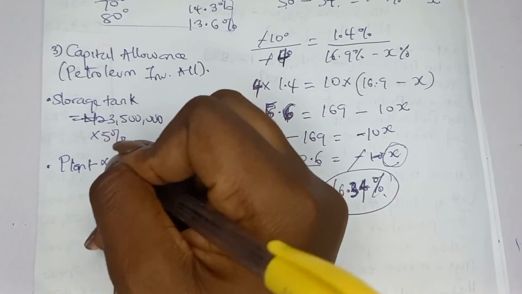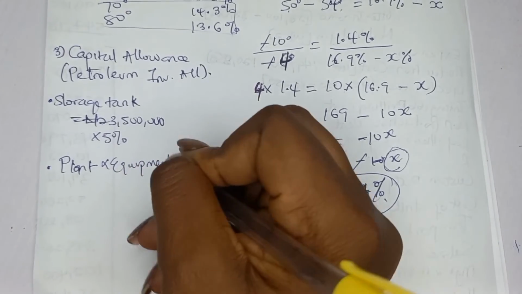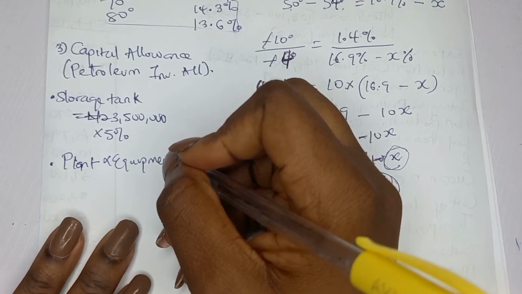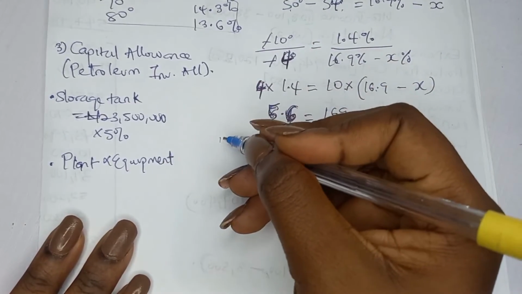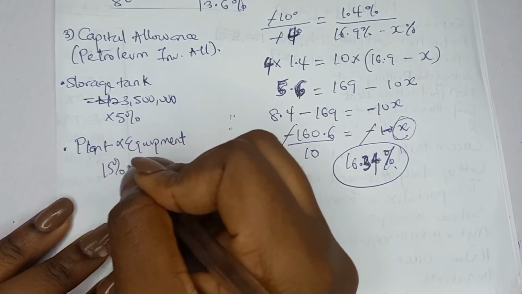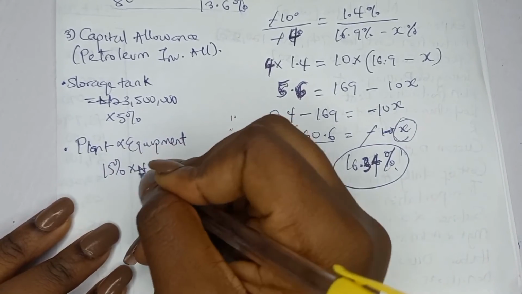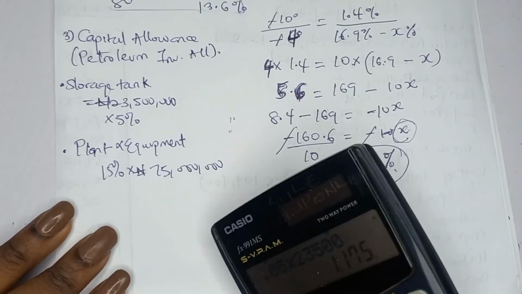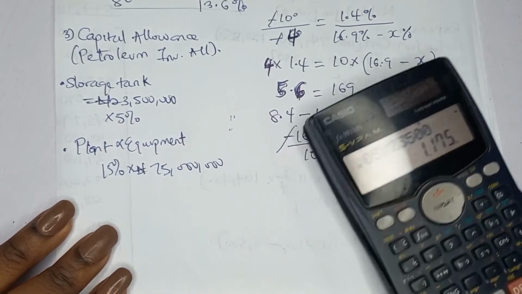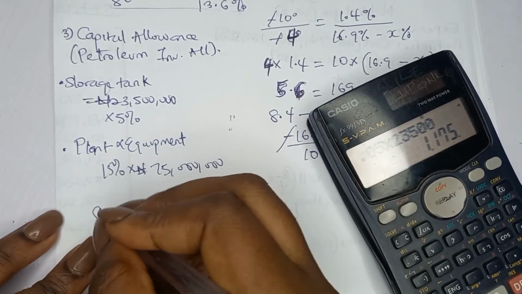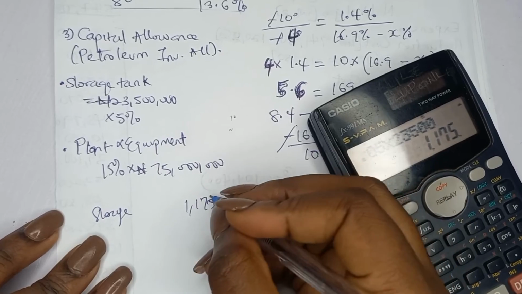Plant and equipment, the one that is inside water, 130 meters, right? So you're going to charge 15%. Remember that we have 10%, 15%, and 20%. So that is 15% multiplied by the cost, which is how much? 75 million. So let's put that in our calculator. So that's 1,175,000. That's for storage tank.